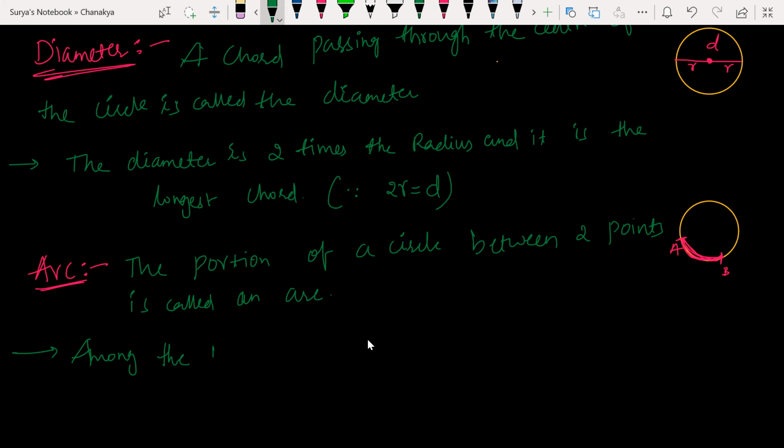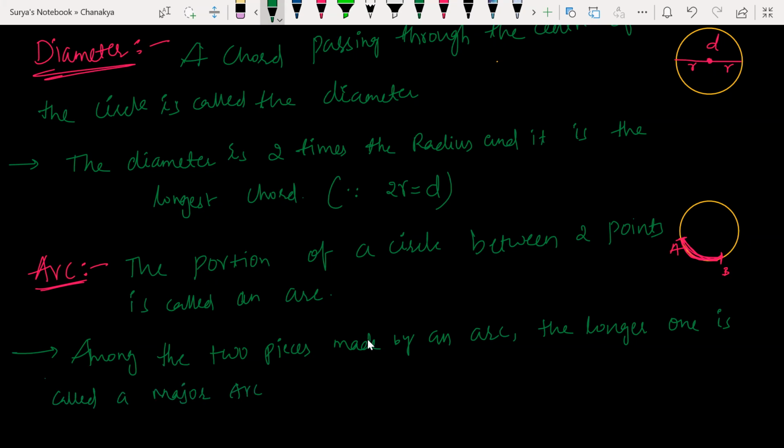Among the two pieces made by an arc, the longer one is called a major arc, and the shorter one is called what? Minor arc.